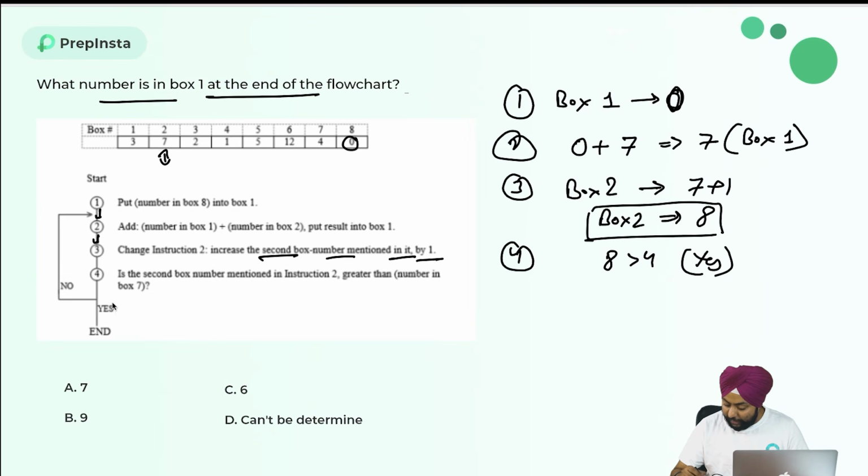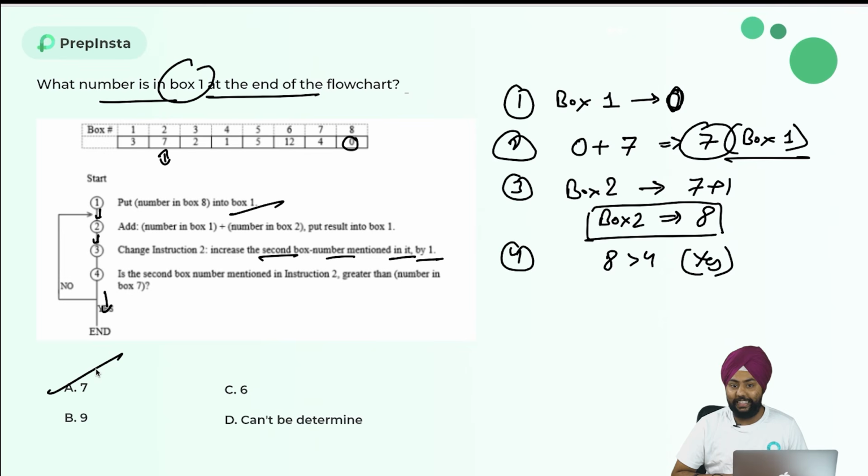So if it is yes, I will move down to the end. Now what are they asking? They are asking what number is in box 1. So box 1 is having 7 now. So my answer is option A, 7 here, guys. Is it clear? Cool. Okay, let's see the next question of the same type.